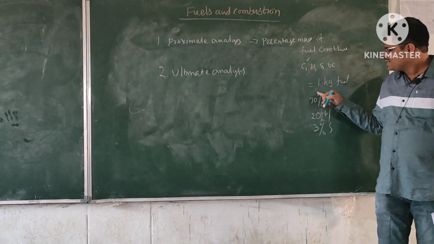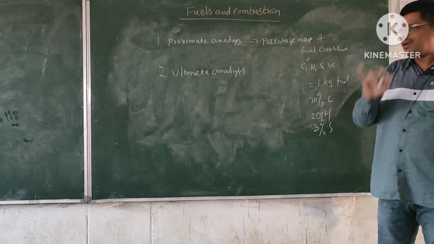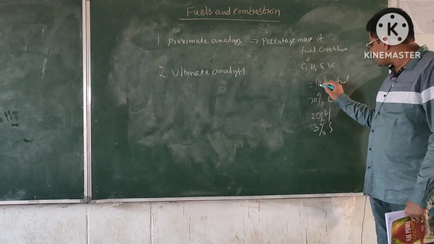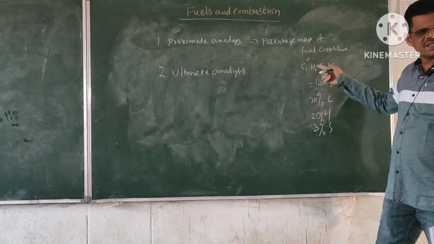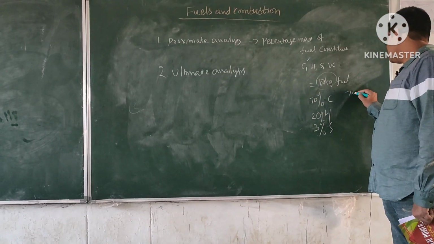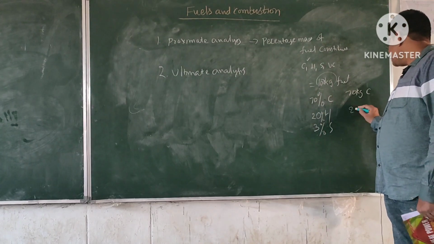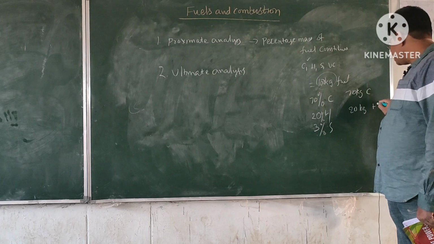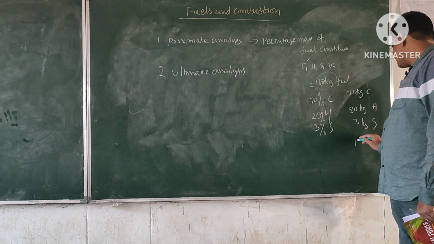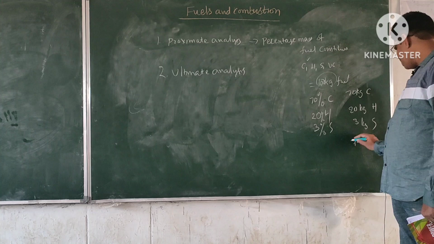So what does it mean? 70% of carbon is there by mass. That means you have taken 1 kg of fuel or you have taken 100 kgs of fuel. Out of 100 kgs of fuel, 70% is carbon. That means 70 kgs of carbon is there in that fuel and 20 kgs of hydrogen is there and 3 kgs of sulfur is there, and the remaining, how much is that? 7%.